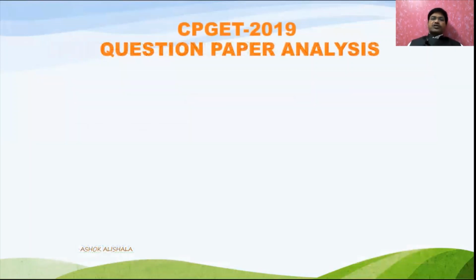The CPZ 2019 question paper, or any CPZ question paper, consists of 100 bits, and you have to answer within 90 minutes. That means for each question you never get 1 minute. It is 54 seconds provided for each question. If you equally distribute the time, 54 seconds will be given for each question.